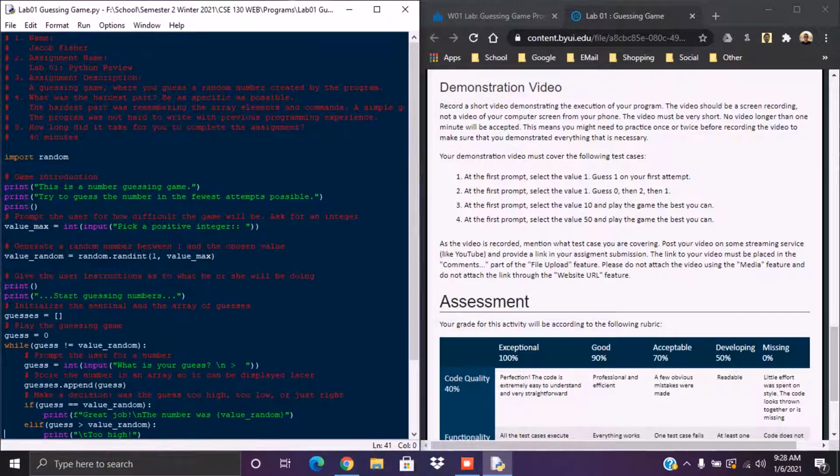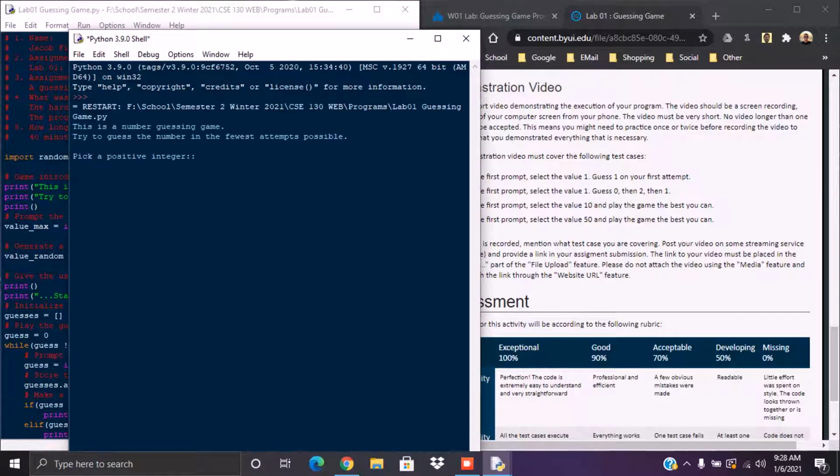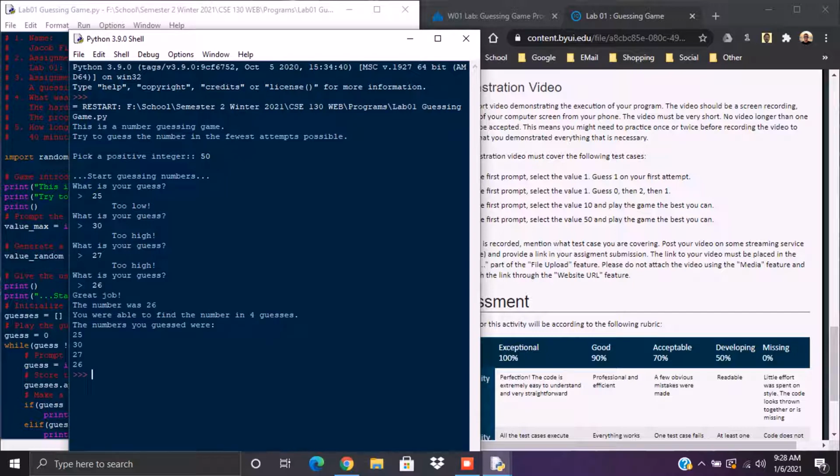And I'll run it one last time. And I'll guess on the level of 50. So I'm going to guess halfway. Too low, so we'll guess 30. Too high, so 27. 26. Cool. There we go.